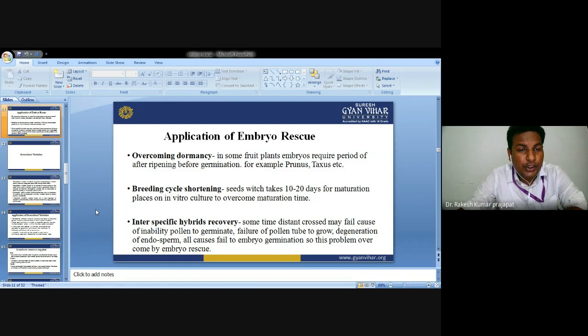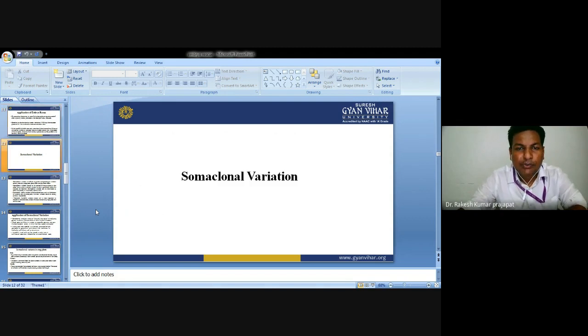Breeding cycle shortening. It shortens the breeding cycle. Seed will take 10 to 20 days for the maturation phase, and in vitro culture overcomes this maturation period. Interspecific hybrid recovery. Sometimes distant crosses may fail because of the inability of pollen to germinate, failure of pollen tubes to grow, or degeneration of the endosperm. All of these cause failure of embryo germination, so this problem is overcome by embryo rescue. These are a few applications of embryo rescue.